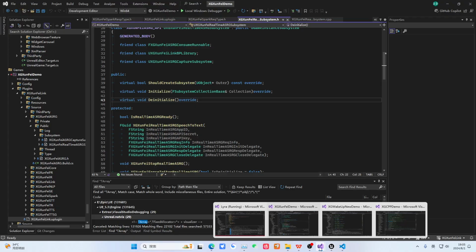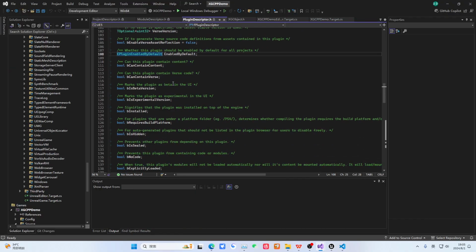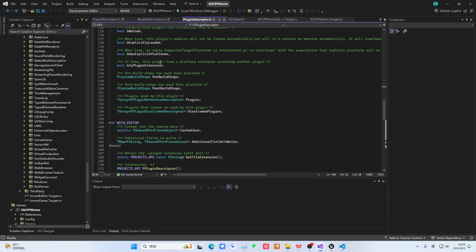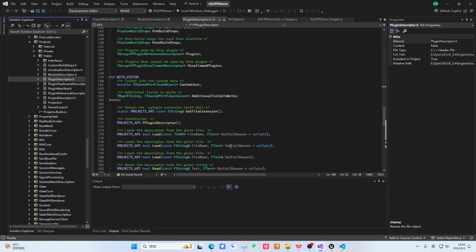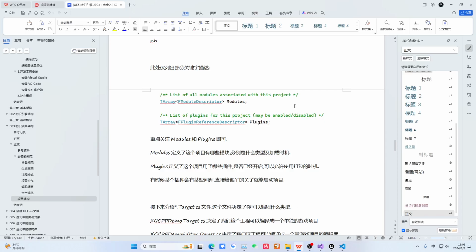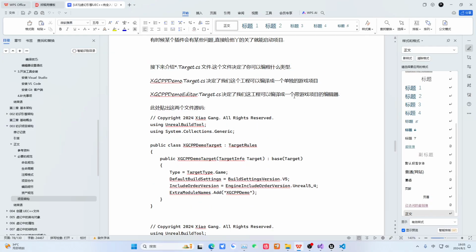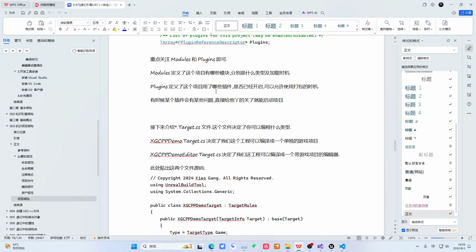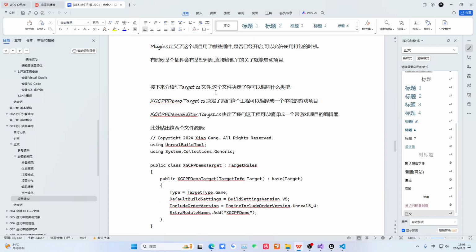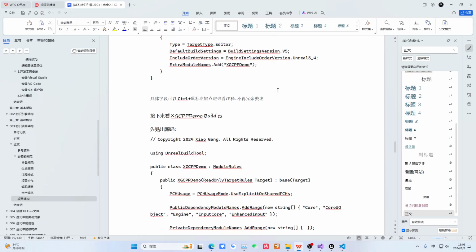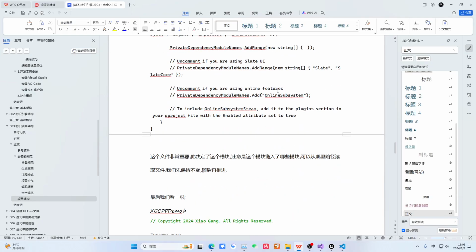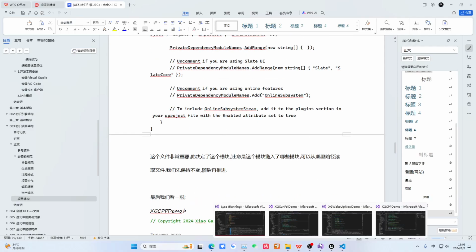Okay, so let's continue. Take a look. These are some parameter descriptions. I'm telling you right here. Take one last look at this position. You can come here and take a look. Okay, then let's take a look below. Then let's look at the other two files. Let's look at this build.cs file and the target.cs file. Actually, before this, yes, let's just look at these three files.